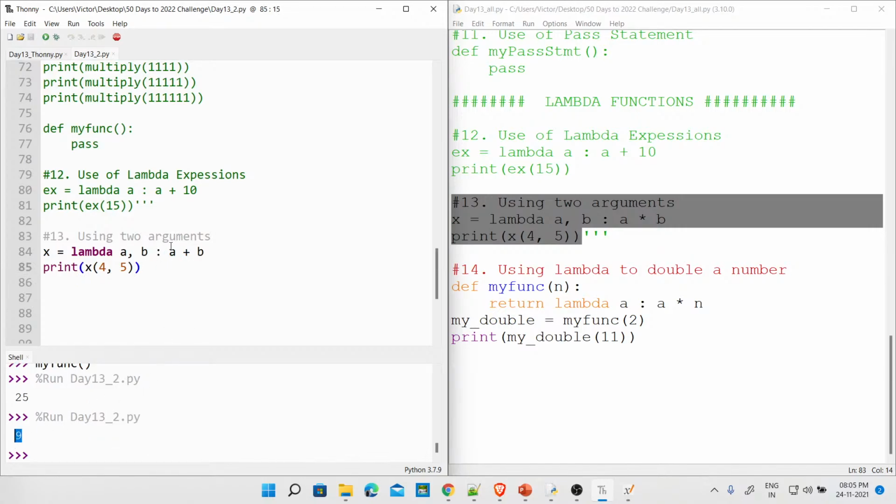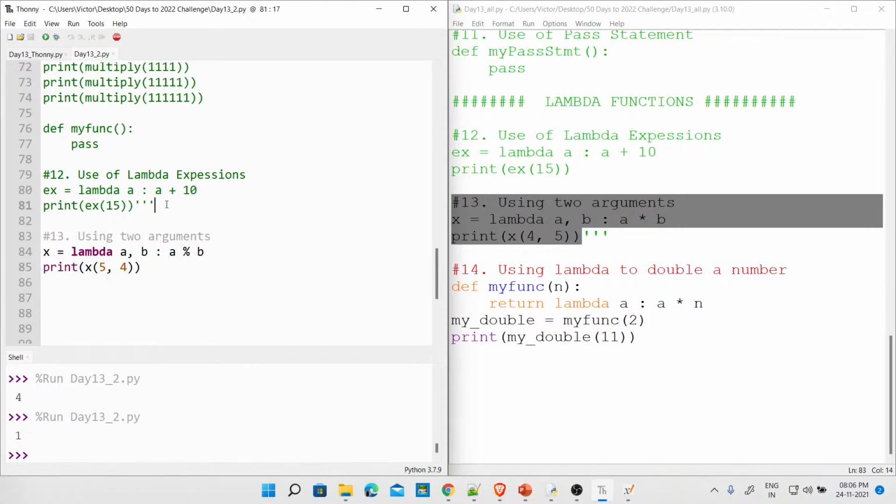Okay, so let's perform multiplication. This gives us 20. Let's perform division. This gives us 0.8, I think. Okay, F5, 0.8. Let's do floor division. It should give us 0. This is 0. Okay. Let's do modulus. So literally, you can do any operation here. Modulus should give us 0 also. Oh, 4. Sorry. Yes, 4, because it is 4 mod 5. So you can actually do 5 mod 4. Press F5. So we get 1. Done.